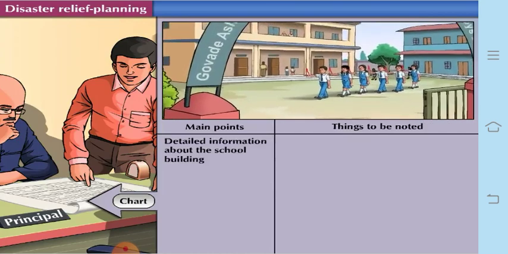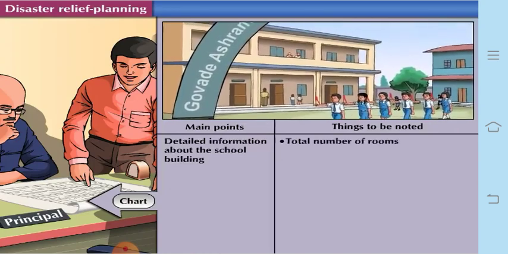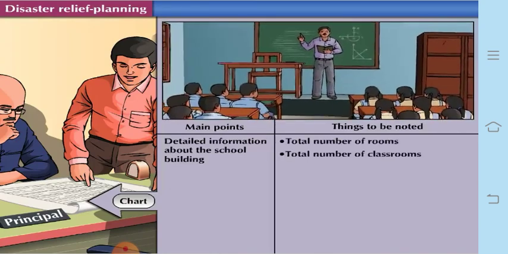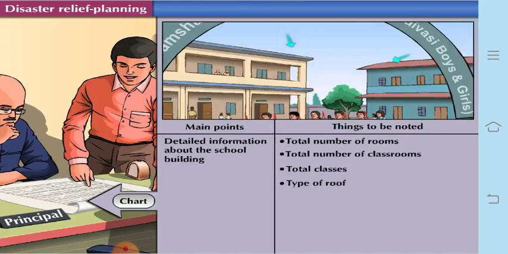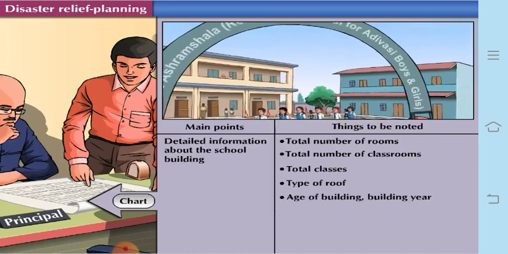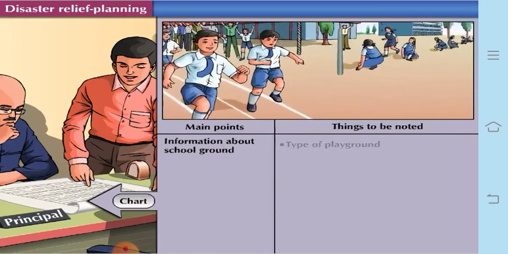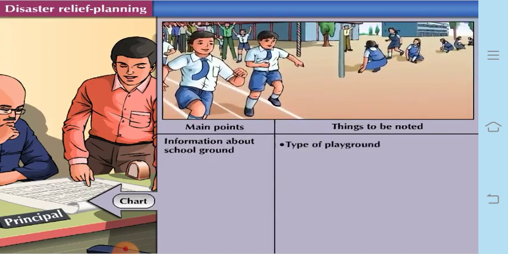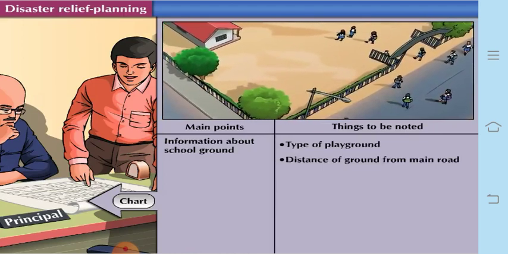Next is detailed information about the school building, which includes the total number of rooms, total number of classrooms, total number of classes, type of roof, whether it is made of wood, cement, or sheets, the age of the building, and also the year it was built. Then next is information about the school ground: what type of playground the school has, whether it is prayer space, kho-kho, kabaddi, and other grounds, and the distance of the ground from the main road.